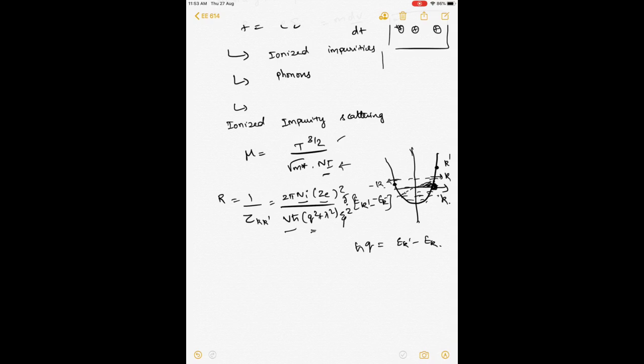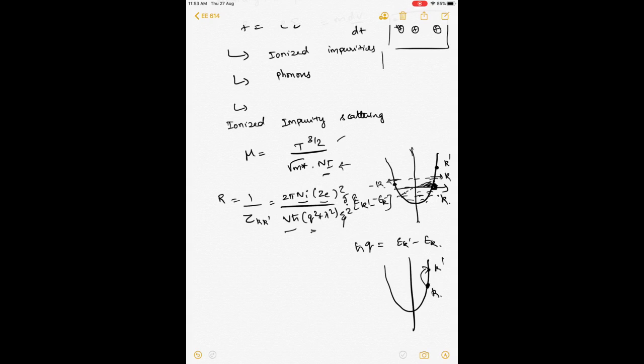So basically, if you take an electron which is going in this direction, the scattering rate is proportional to the number of free electrons in the vicinity of this particular electron, and it is that which varies with temperature, and that you can understand by the Fermi function, right? So I'm going to draw this again. Let's assume that I have a k here, and it wants to get scattered into another k prime, right? We said that the scattering rate from here to here depends upon the separation. The closer it is, the higher the scattering rate.